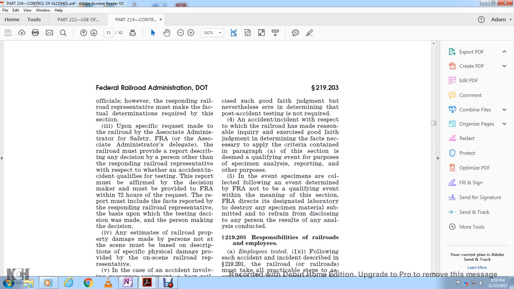If an accident occurs and the railroad has made a reasonable inquiry, exercising good faith judgment to determine the facts necessary to apply the criteria contained in paragraph A of this section to decide whether there is a qualifying event, and the specimen collected following the event is determined by the FRA not to qualify as an event within the meaning of the section, the FRA will direct the designated laboratory to destroy the specimen material and substance submitted, and to refrain from disclosing any personal result of the analysis conducted.